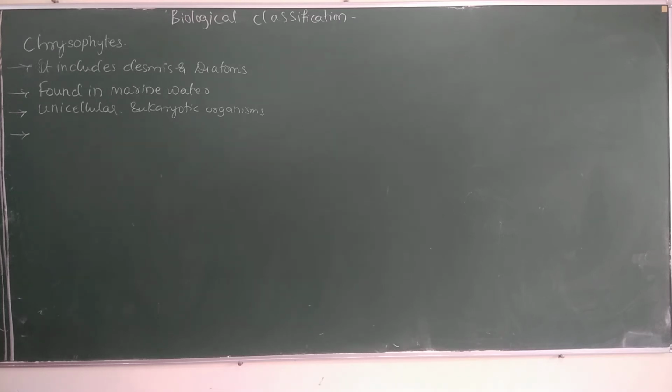The cell wall is made up of two overlapping halves commonly known as epitheca and hypotheca.